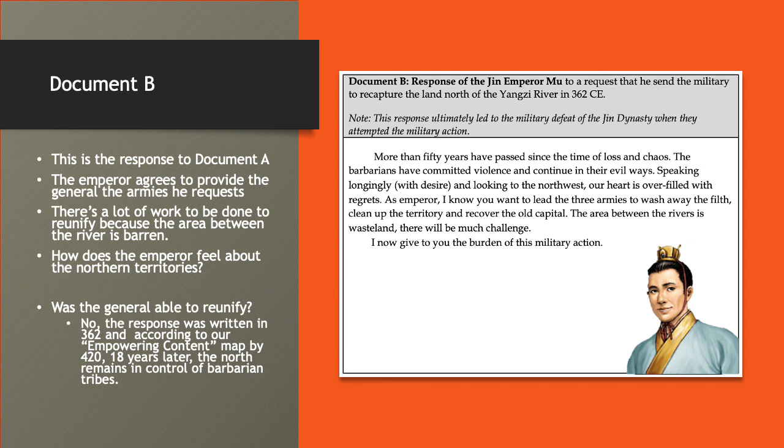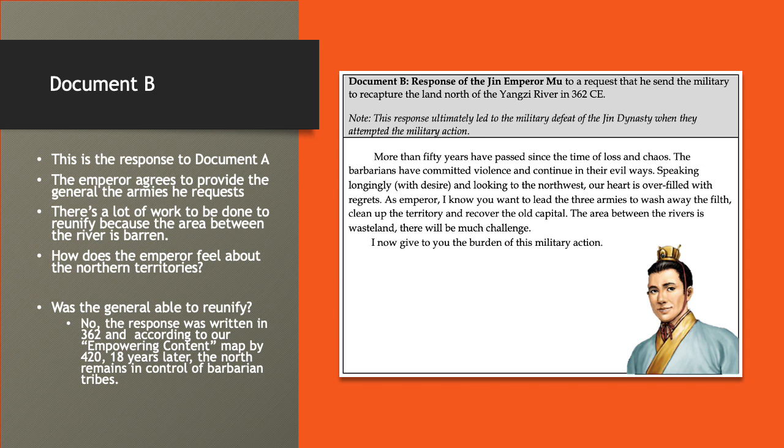I want you to keep in mind as you're writing your central idea, what does the emperor feel about the northern territories? Right? Specifically, you want to see the feeling that he has about the work it's going to take, and also why he's so upset about the state that the North is in.